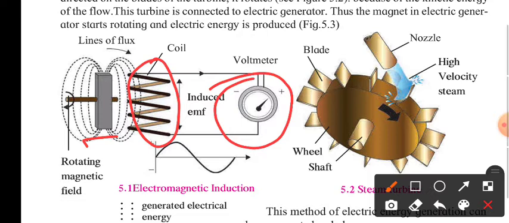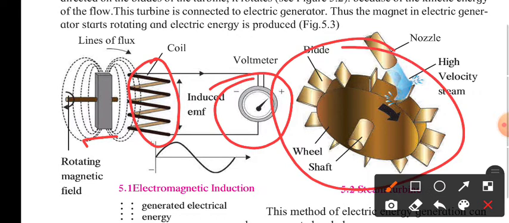This is a simple concept which is used in most electrical generation or power plants. You can see they have shown the example of a steam turbine.